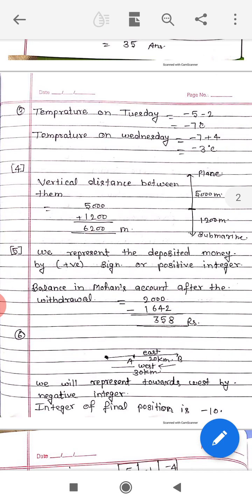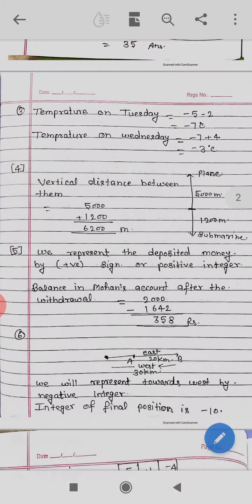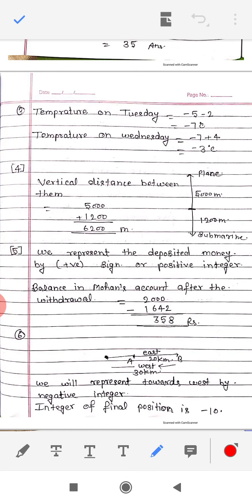In the diagram, we take a point which is sea level. Above sea level is 5000 meters and below sea level is 1200 meters. The distance between the submarine and the plane is 5000 plus 1200 equals 6200 meters.